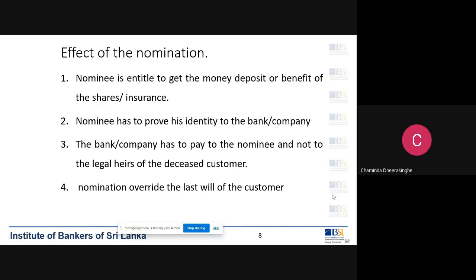So for current accounts, why don't we give any nomination? Actually, that is a question that, of course, I'm also not very clear about.